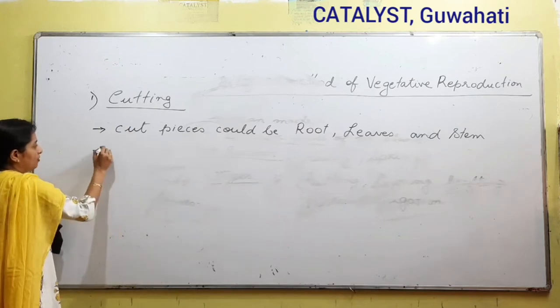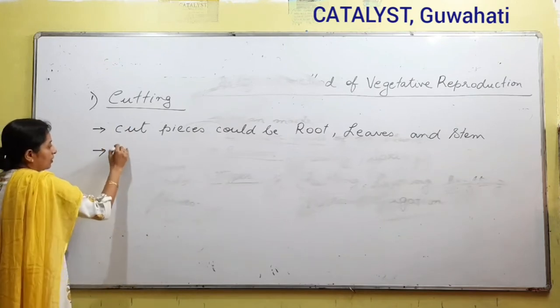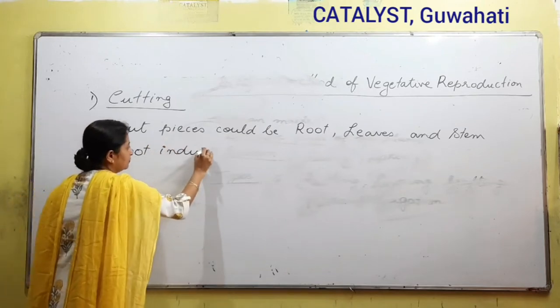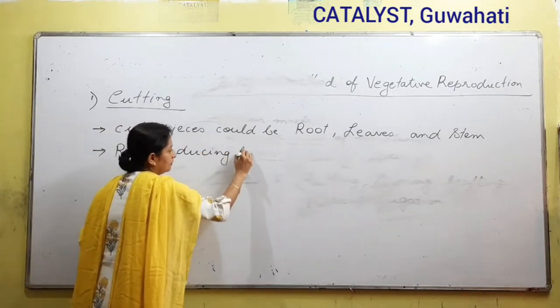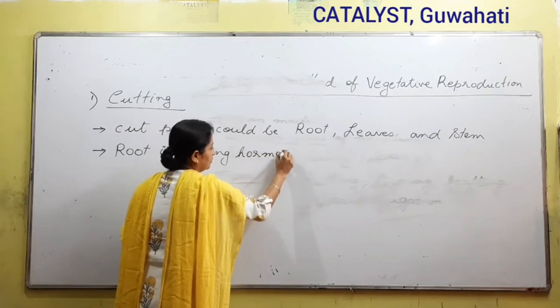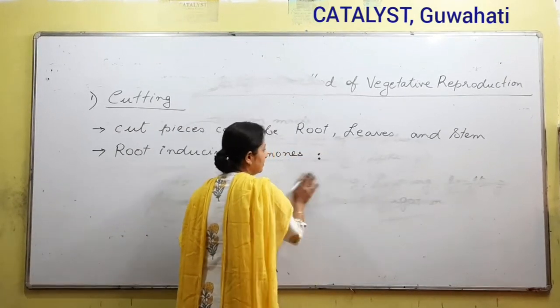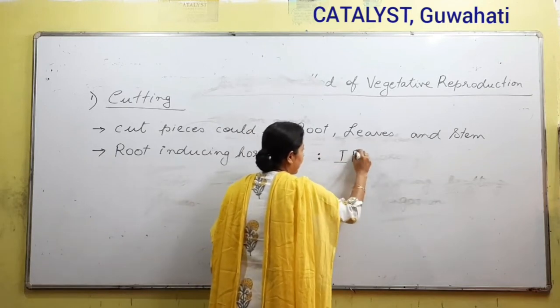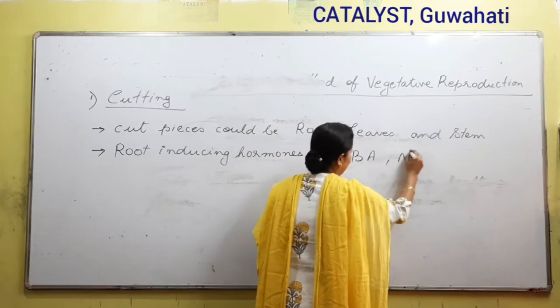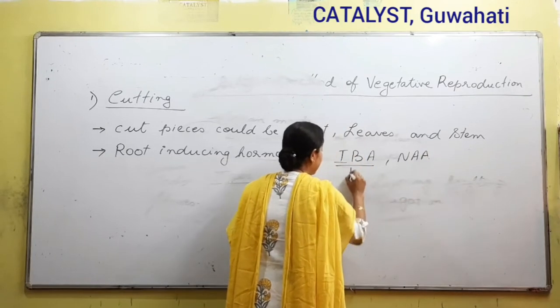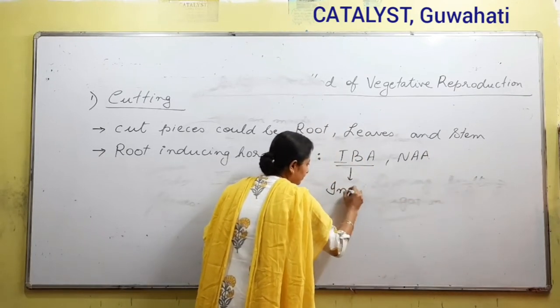Again, when we are talking about cutting, root inducing hormones play a major role. And if we are talking about root inducing hormones, IBA and NAA are the most important. What is IBA?